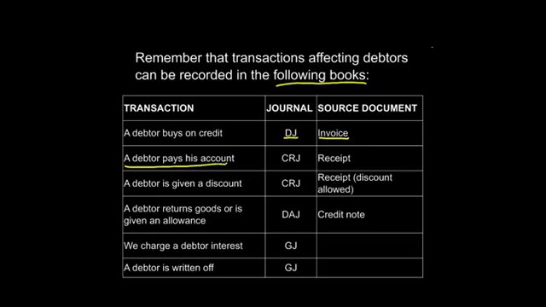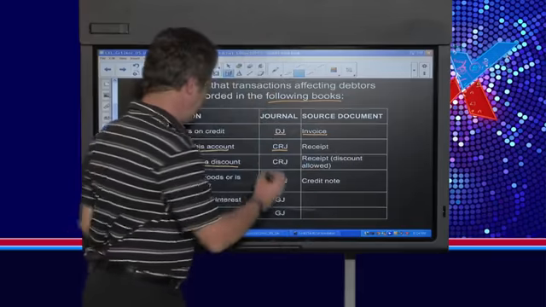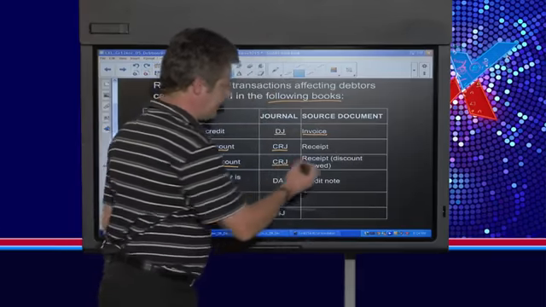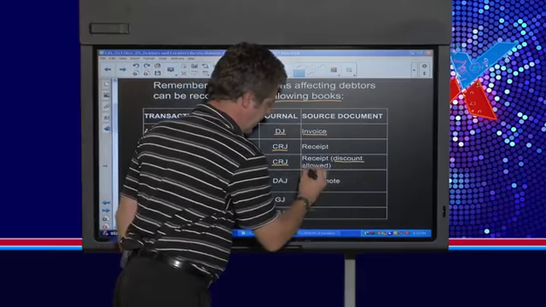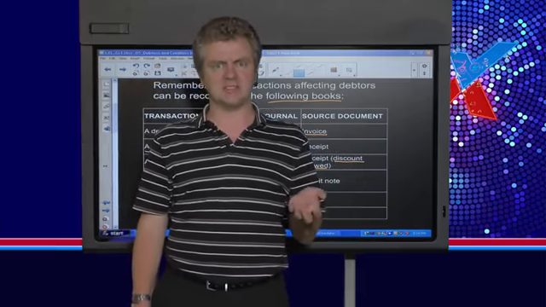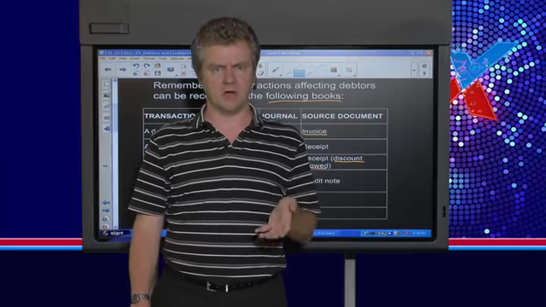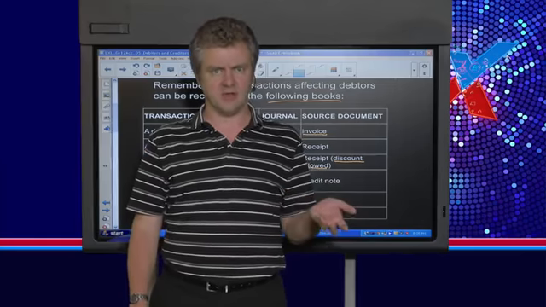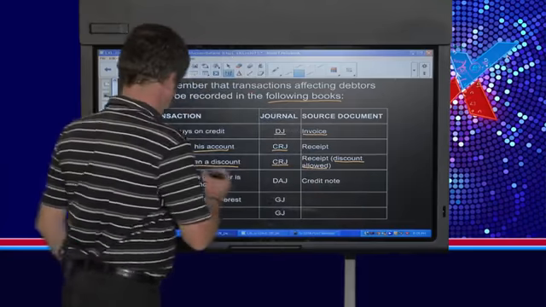We know that we're receiving cash, so we're going to record that in the CRJ, and we're going to issue the debtor with a receipt. Then, if a debtor is given a discount, the discount is only given when a debtor pays you. You're not going to give somebody a discount if they haven't paid. And when they pay you, you'll also record that in the CRJ, and next to the receipt, you'll have that section on discounts allowed. Please make sure you revise your grade 10 stuff, because this is always a key component of debtors control. That's when we normally do it with the debtors ledger. You need to know that well.